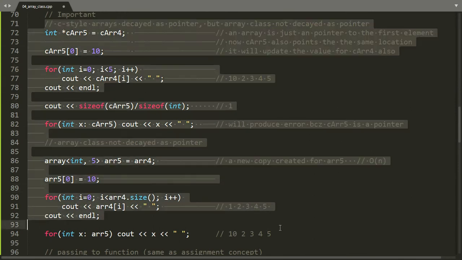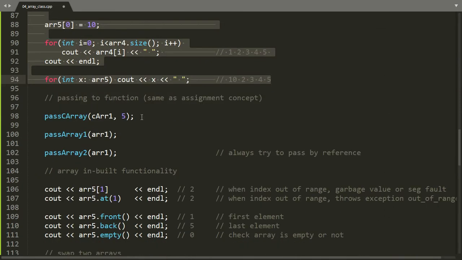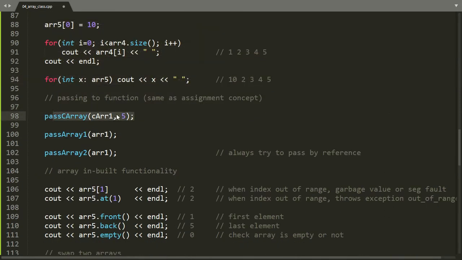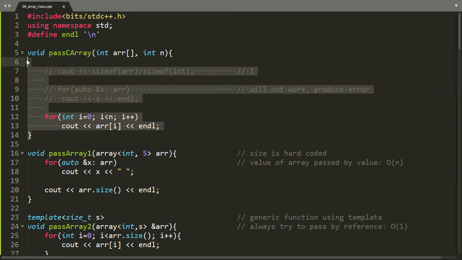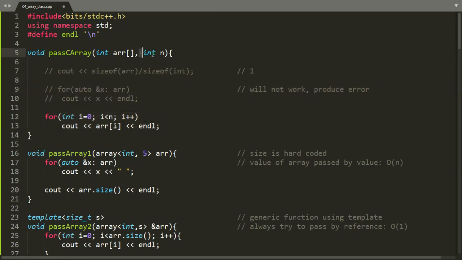This is exactly what happens when we pass an array to a function. As you can see here, while passing C style arrays we also have to pass the size of the array, and while passing array class objects we don't have to pass the size. Now we will see all these three functions. Here is the function where we are passing the C style arrays. Here we have to pass the size, because, as I already discussed in the assignment concept, if we use sizeof here, it will produce the result as 1,